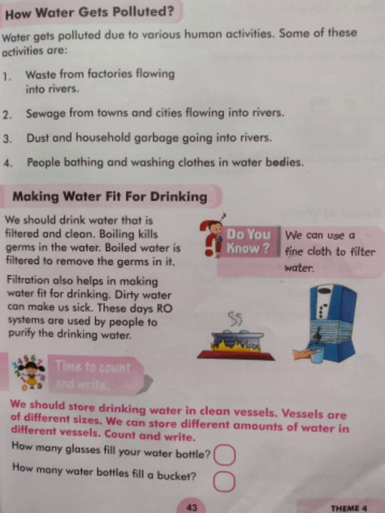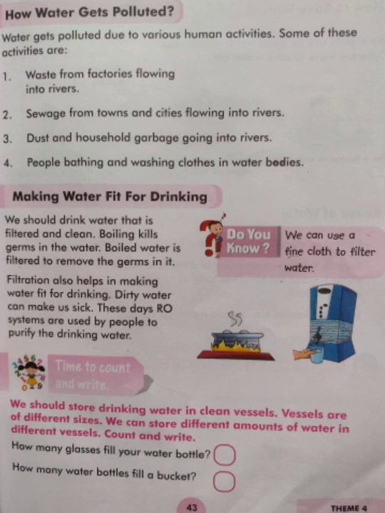Yes, children, you know already that we are polluting the water. When we throw the waste from the factories directly, that water goes into the river, so that pollutes the river.